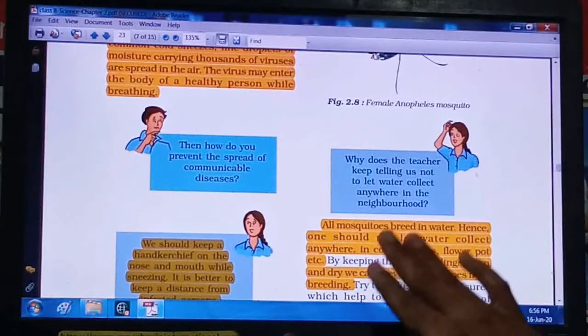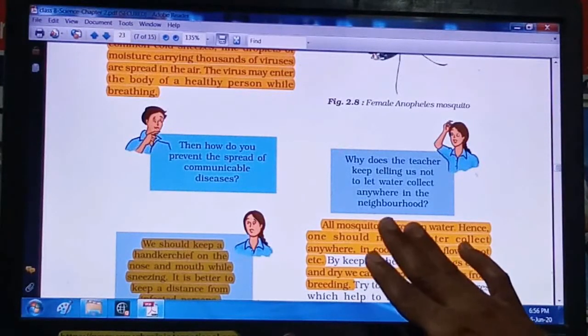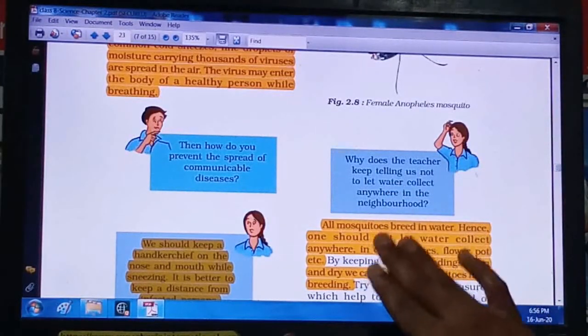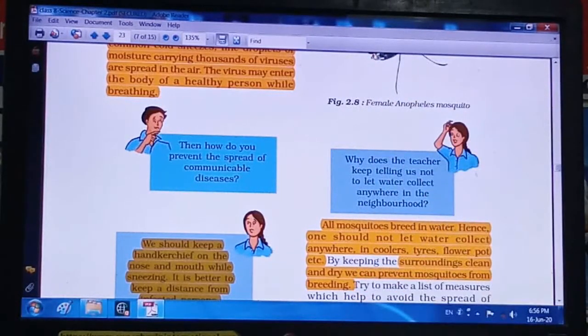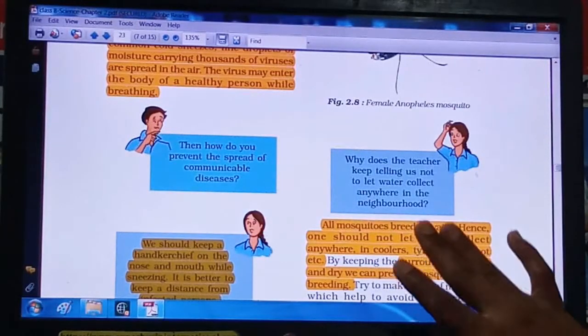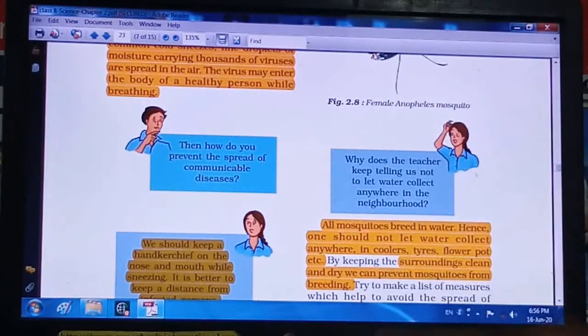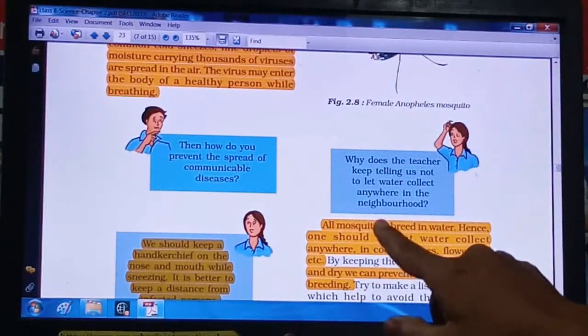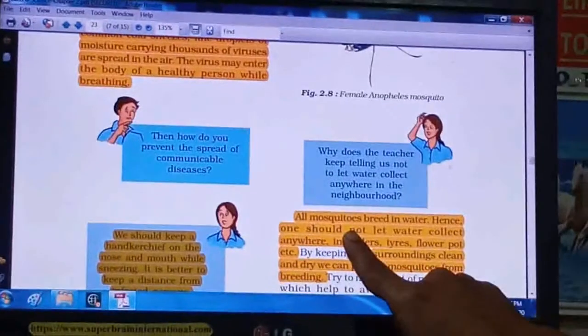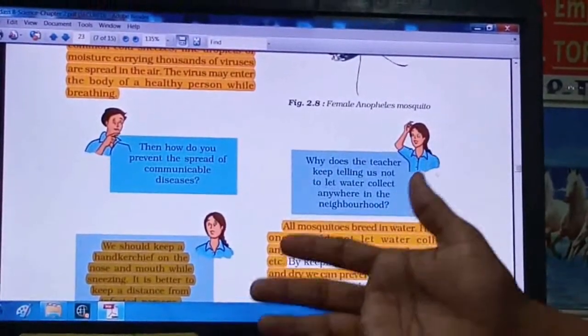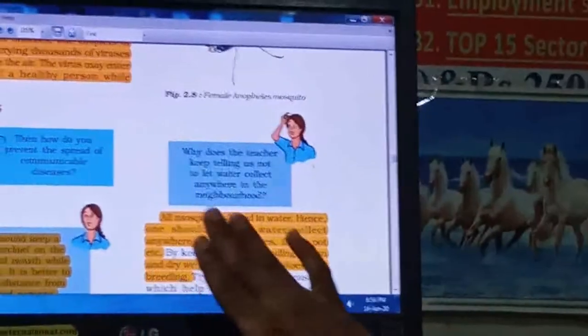If you want to control mosquito growth around you, what precautions do you need to take? Mosquitoes generally reproduce on a water surface, wherever the water is stagnant, calm. On the surface of the water, mosquitoes lay their eggs and reproduce, and new mosquitoes are formed.